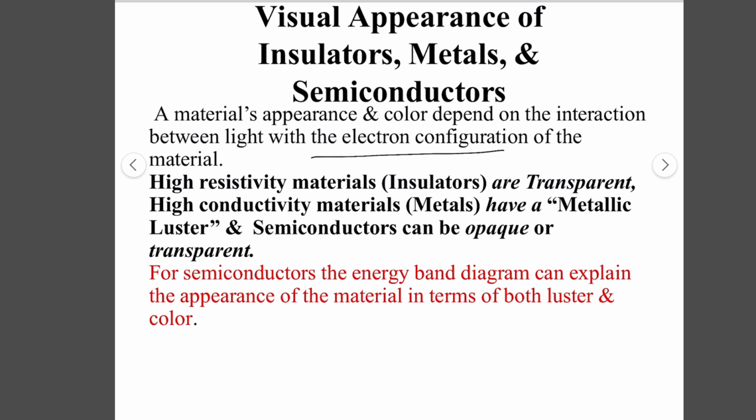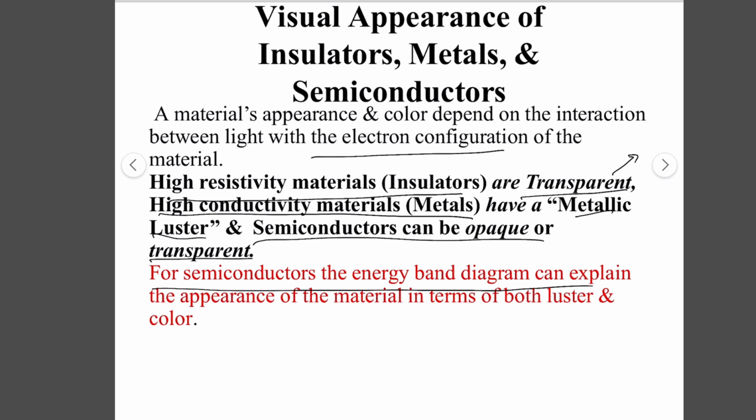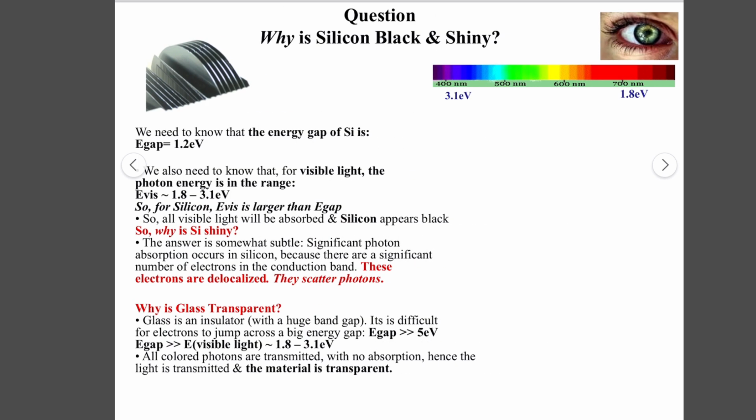So high resistivity materials, which are insulators, are transparent. And why? It's because they have high band gaps. Then we have high conductivity materials, which are metals. They have metallic luster and no band gaps, so they absorb most light. Semiconductors are important, which can be opaque or transparent. So we will discuss the semiconductor energy band gap diagrams, which explain the appearance of material in terms of both luster and color. So the question is why silicon is black and shiny too.